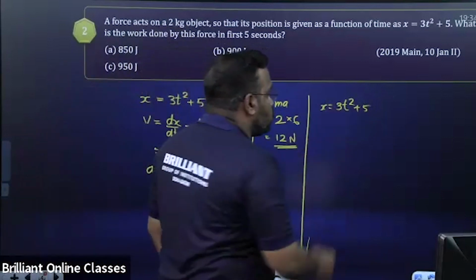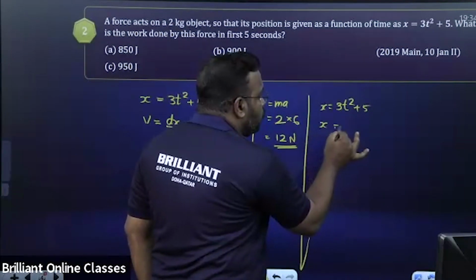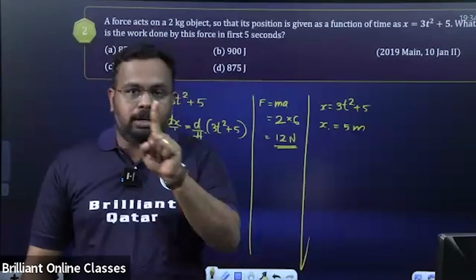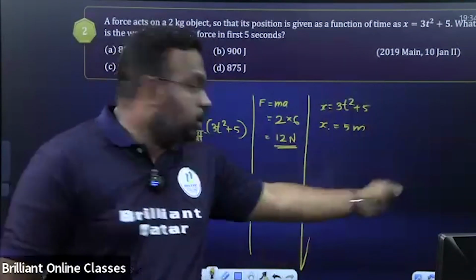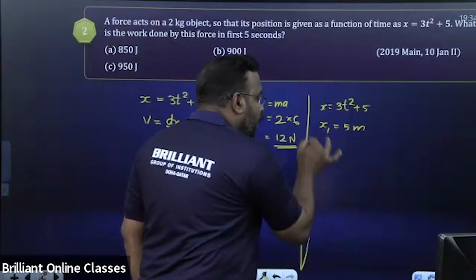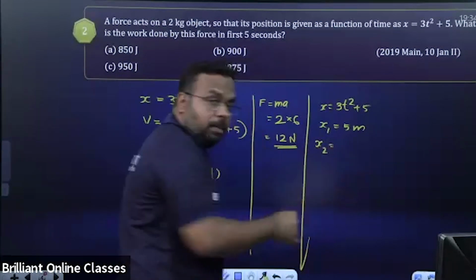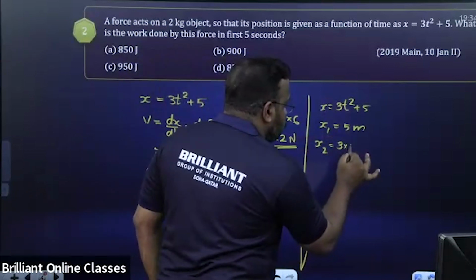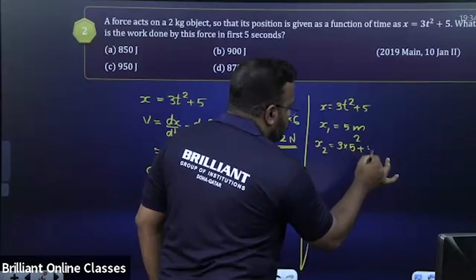When time is equal to 0, we get x is equal to how many meter? 5 meter. This is the initial position of the body. You got it? Now we have to find the final position. Final position is after 5 seconds, you can substitute t as 5. So we get 3 into 5 square plus 5.